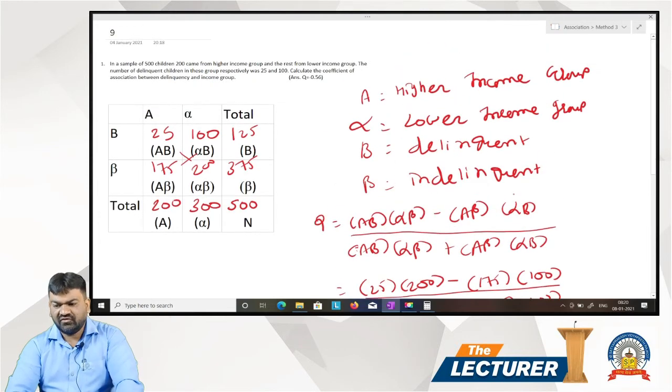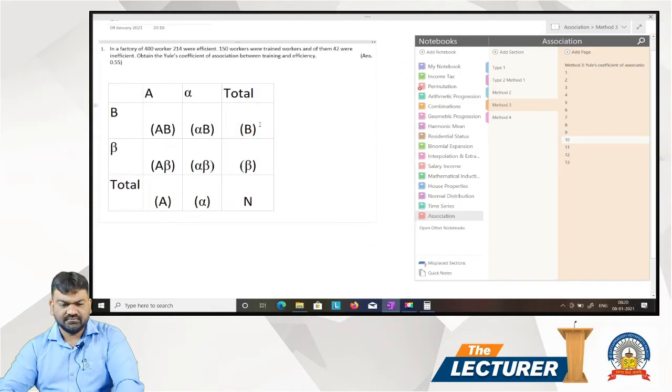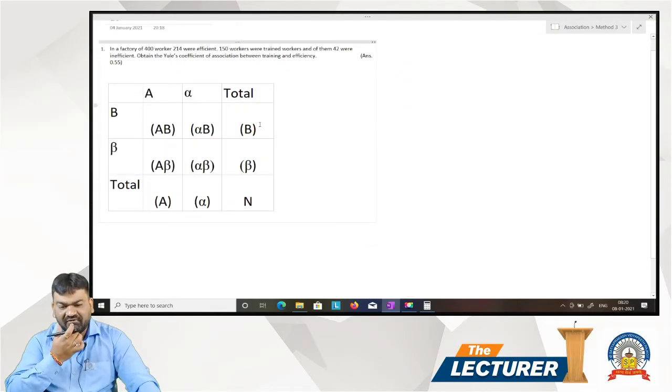Okay. Next example. Example number 9. In a factory of 400 workers, 240 were efficient, 150 workers were trained workers, and of them 42 were inefficient. Obtain Yule's coefficient of association between training and efficiency.